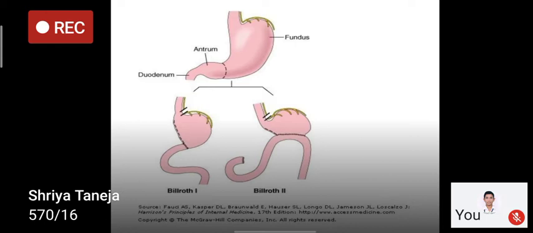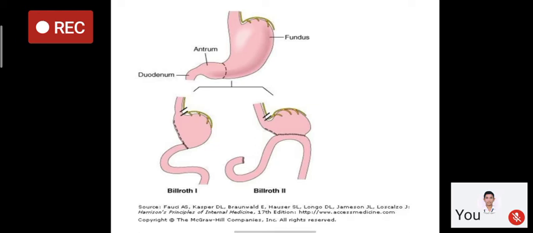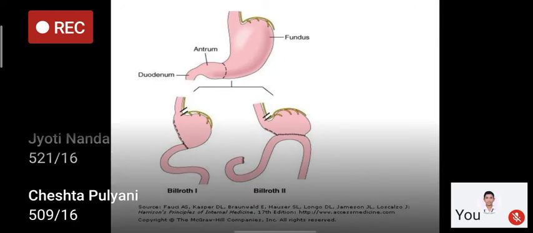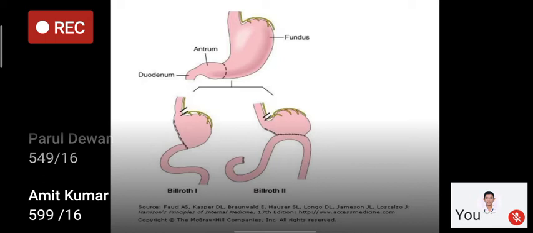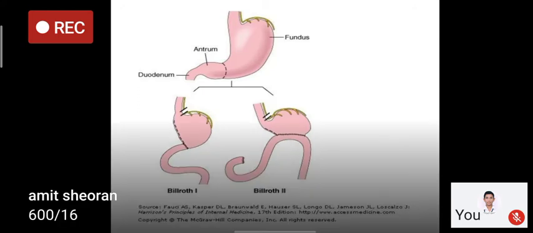So there are two procedures for gastric surgeries, which we were talking about in between. First one is Billroth 1 and then Billroth 2. In Billroth 1, after removing the diseased part, the stomach is anastomosed to the duodenum. So in Billroth 1 there is gastroduodenal anastomosis, and if the duodenum is short or cannot be anastomosed to the stomach due to inflammation or scarring, a loop of jejunum is anastomosed to the remaining part of the stomach. This is Billroth 2 anastomosis.